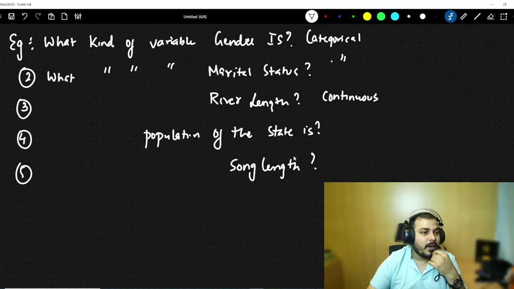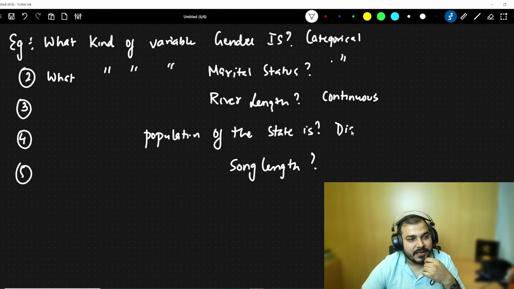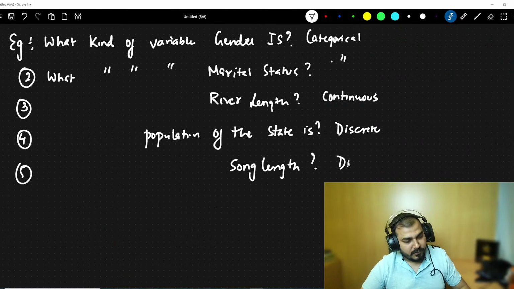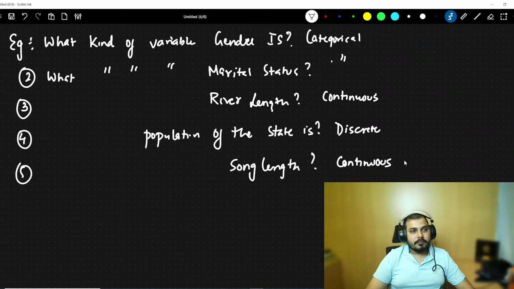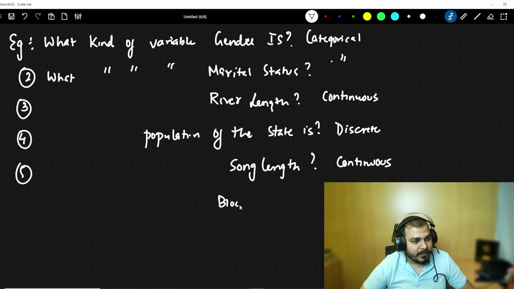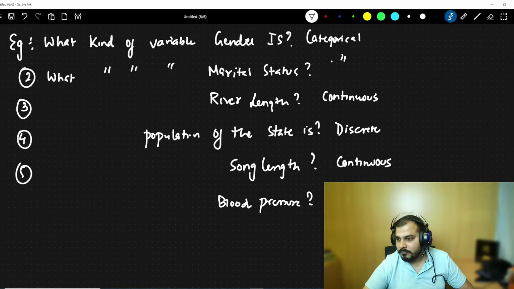Population of the state, it will be discrete, right? And song length will also be continuous, right? Gender is categorical. What kind of variable blood pressure is? Last question for you. Blood pressure, it will also be continuous.